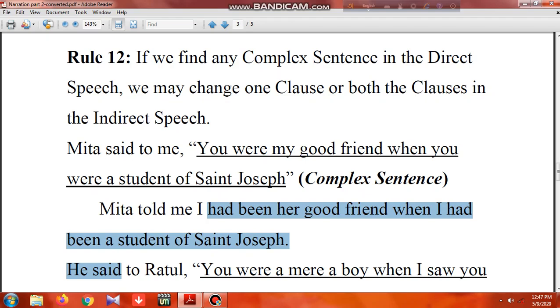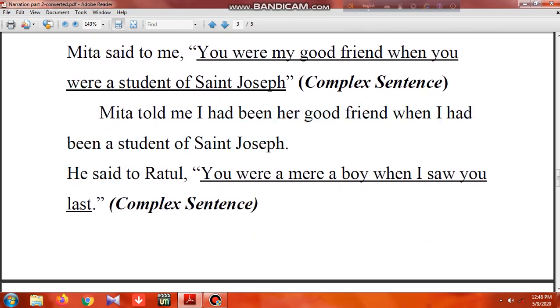So there are two clauses here and both clauses got changed. Simply, this rule says if you find a complex sentence in direct speech, then we will change both the clauses in indirect speech. The example: He said to Rahul, "You were a mere boy when I saw you last."